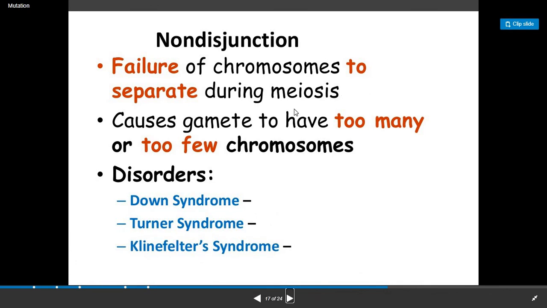Non-disjunction is the failure of chromosomes to separate during meiosis. Because of that, the non-disjunction process occurs. It causes a gamete to have too many or too few chromosomes, and it may result in disorders such as Down syndrome, Turner syndrome, and Klinefelter syndrome.